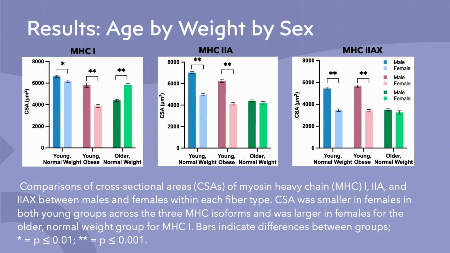When broken down by age, by weight, by sex, there were more interesting findings. As you can see across the three isoforms, men had significantly larger cross-sectional area averages within the fibers when looking at the young normal weight groups and the young obese groups. However, there was no significance between the two sexes in MHC2As and 2AXs when looking at the older normal weight group. Interestingly, females had a higher cross-sectional area in the older normal weight group of MHC1 fibers.